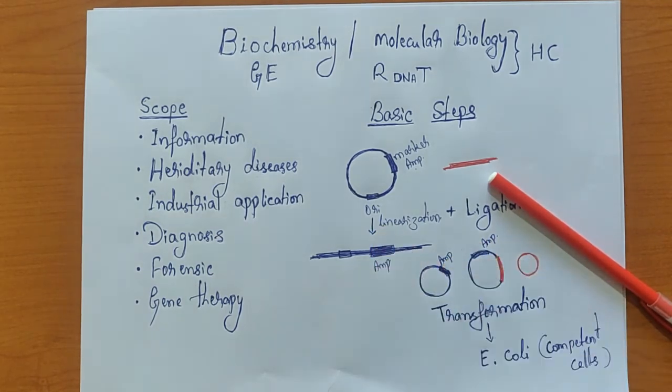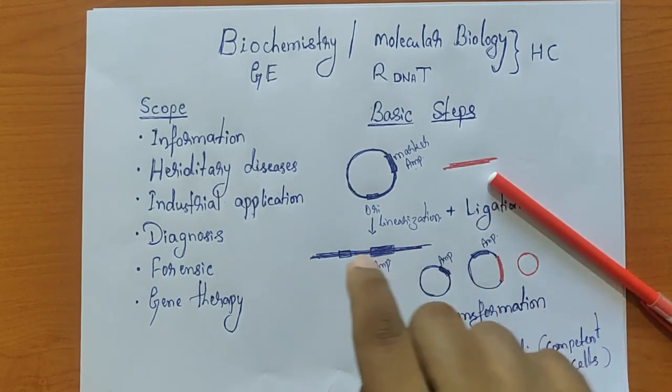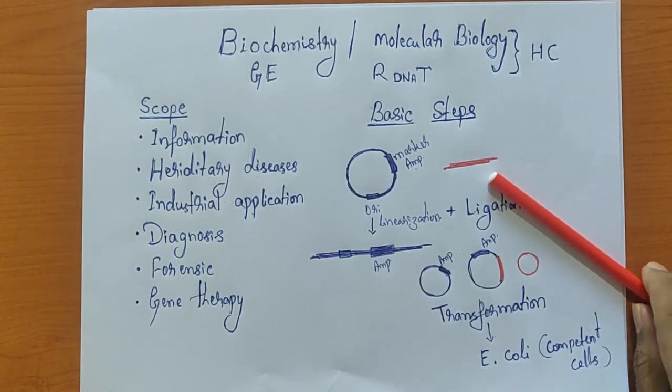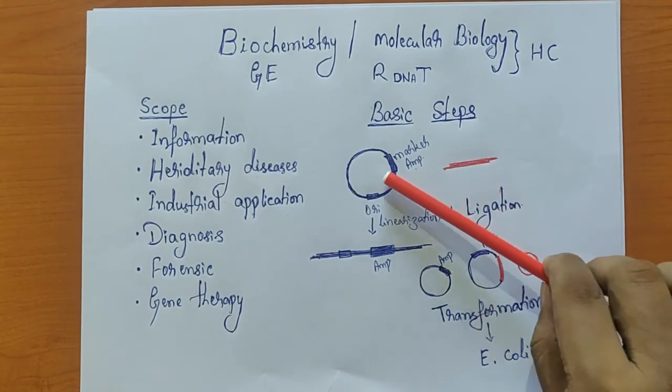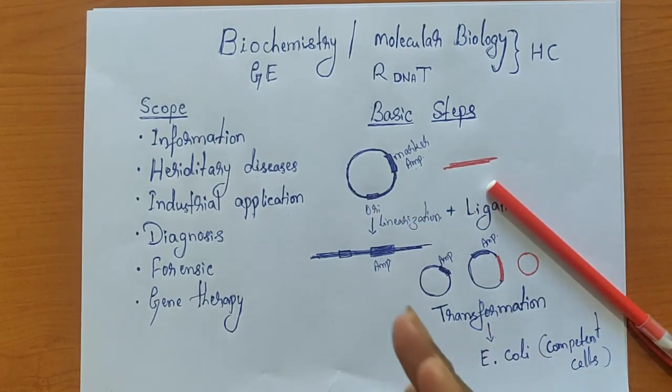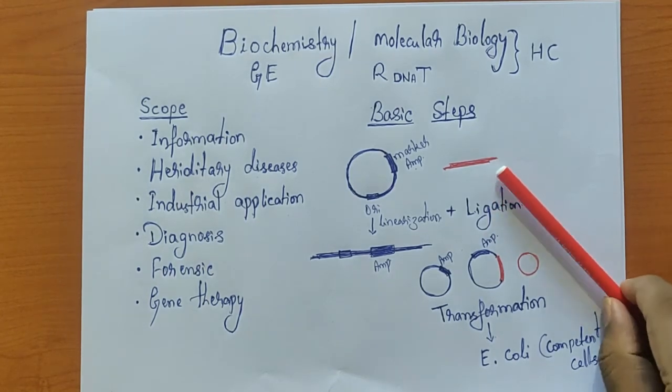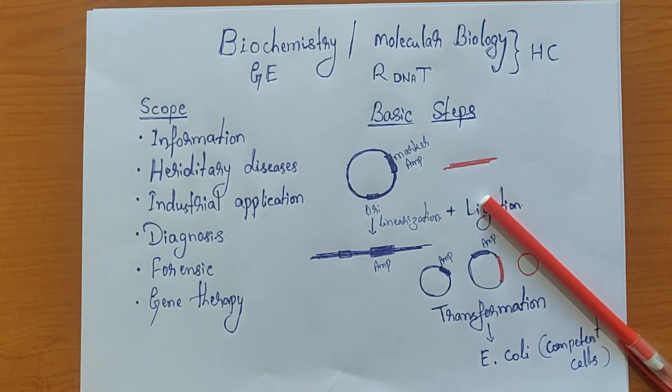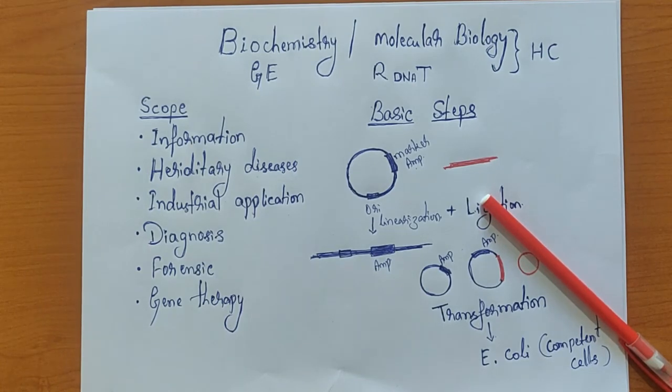That means we are cutting this host DNA, that is the vector DNA, and we are stitching this particular DNA of our choice into the vector DNA. Later we transform that into a host for multiplication. Or suppose this particular one has a specific function, we would like to see that new function expressed in the host. That is the whole idea of that.